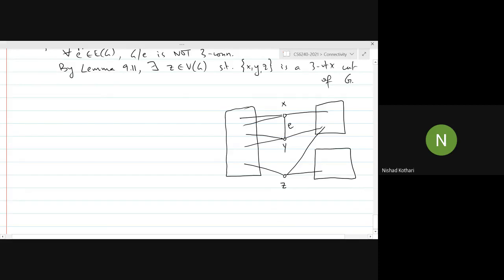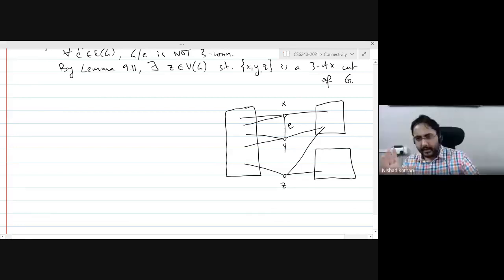But another way to think about it is we want to find an edge that will take us closer to 3 connectivity. We are going to find an edge in this drawing that will be better than the edge E, or in our proof, it will contradict the edge E somehow.